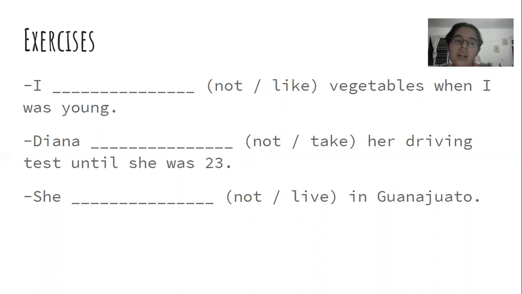Here are three sentences that are missing the verb, and they all have to be in negative. So let's start with the first one. I vegetables when I was young. So we have the verb like, and we have to make it negative. So how can we do that?